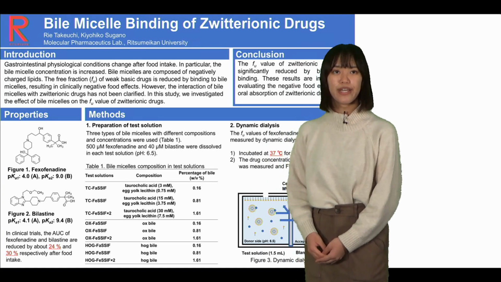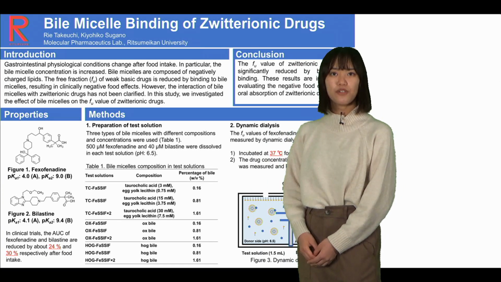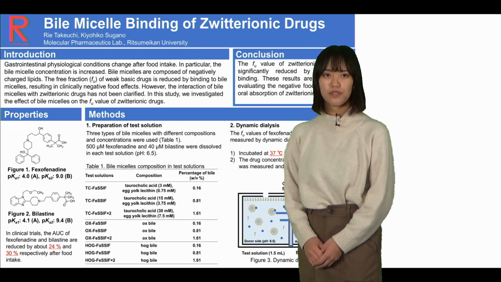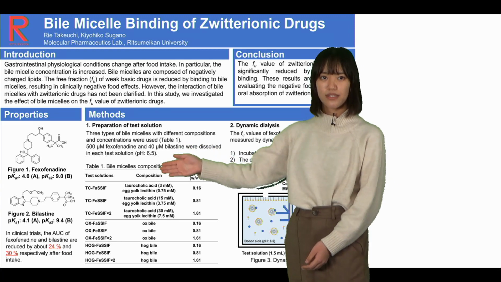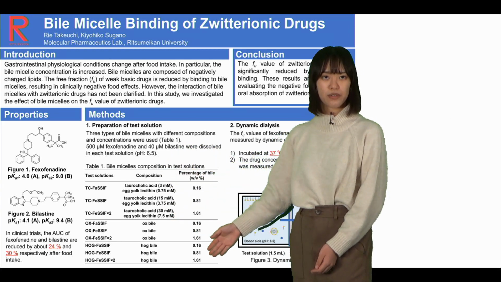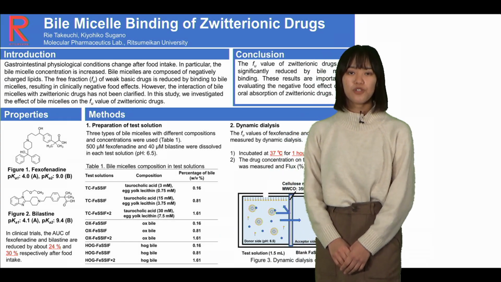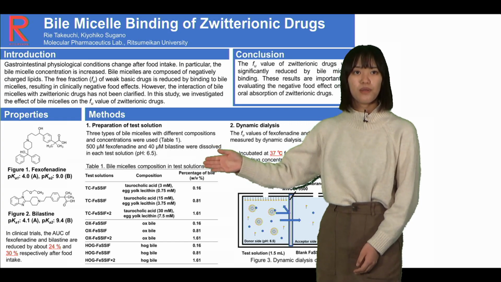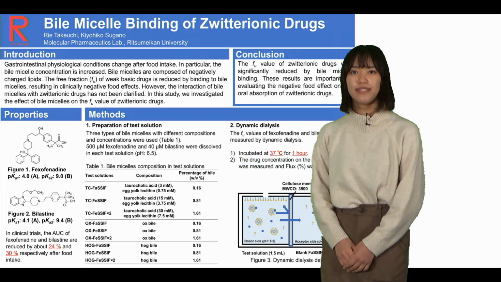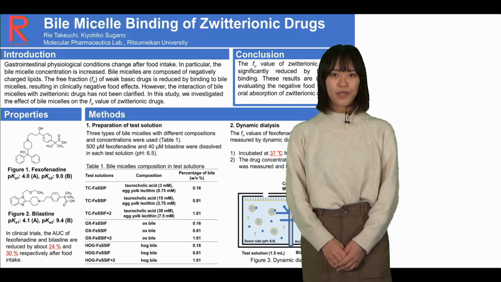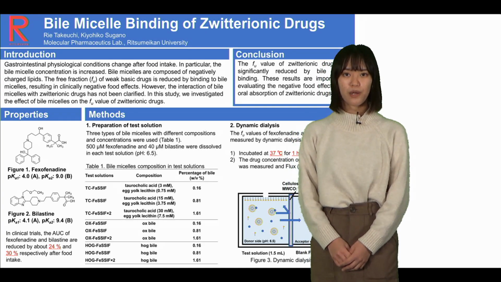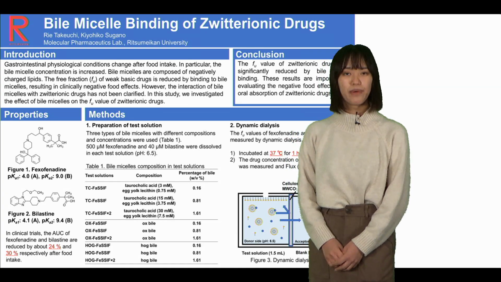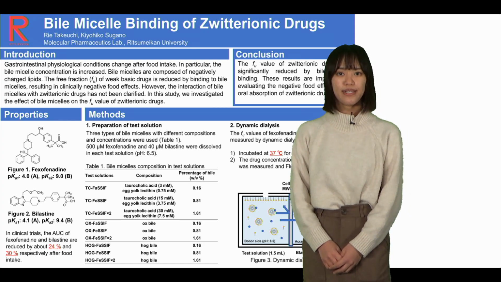Next, I'm going to explain the method. We used three types of bile micelles, which are taurocholic acid, oxbile, and hog bile. And we used different concentrations of them. Table 1 shows bile micelle composition in each test solution. We dissolved 500 micromolar fexofenadine and 40 micromolar bilastine in each test solution.